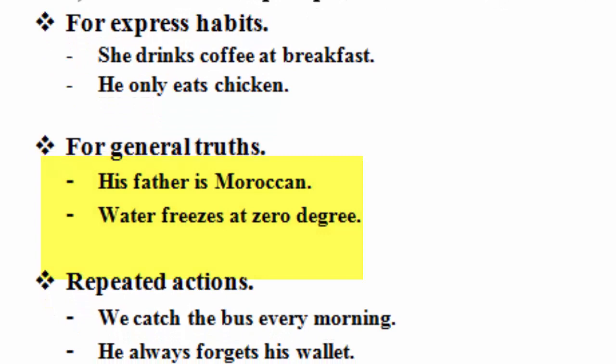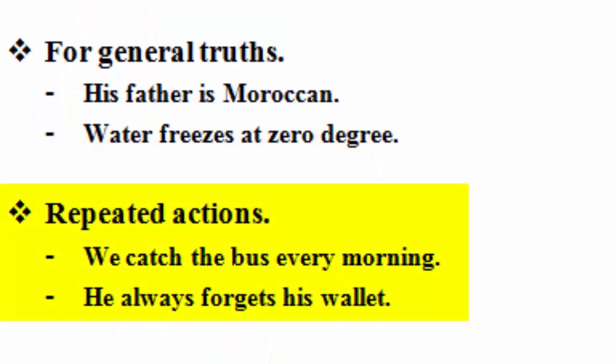For function number 3, repeated actions. Example number 1: we catch the bus every day. That means every day we catch the bus. Here we repeat the same action every morning. The second example is: he always forgets his wallet. That means he always goes to buy something, but he remembers that he forgot his wallet at home or at work, and something like this.